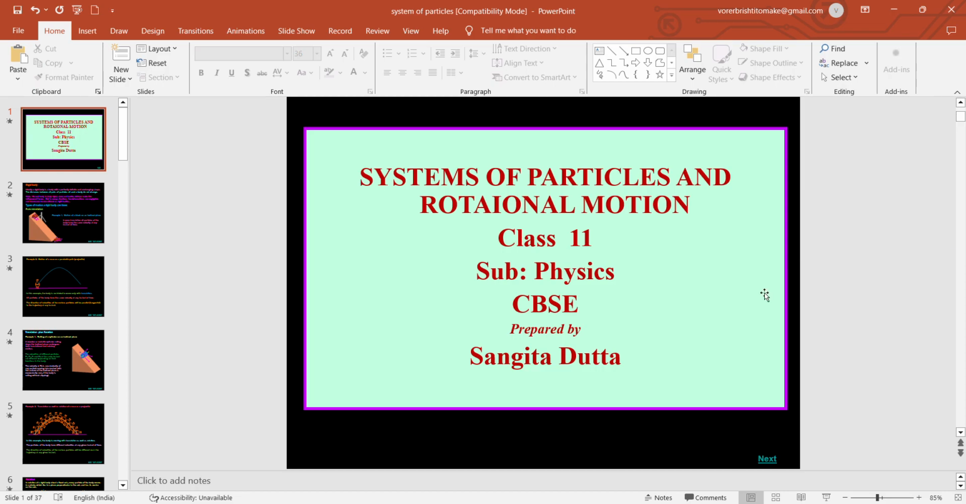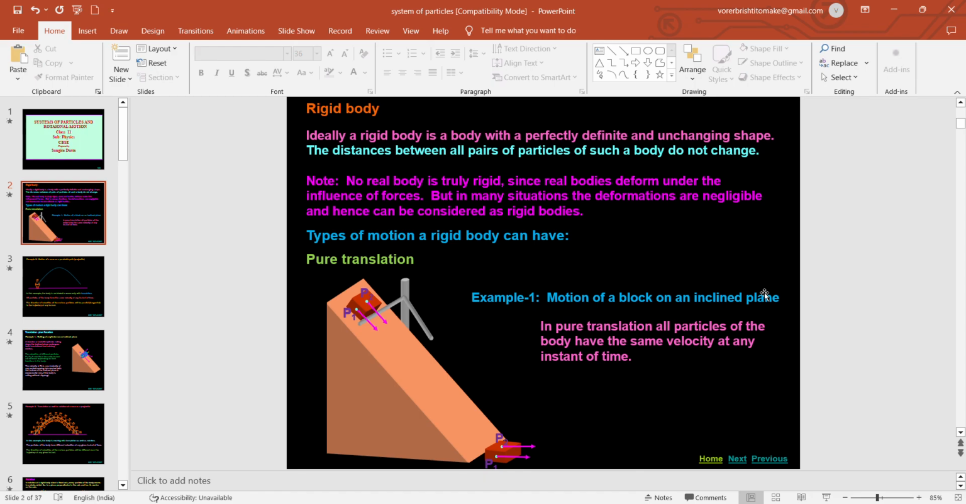Good afternoon, everyone. I have chosen the topic System of Particles and Rotational Motion for the demo class, and it is a CBSE class 11 topic. As far as NCERT is concerned, this chapter starts with a new concept, which is rigid body.